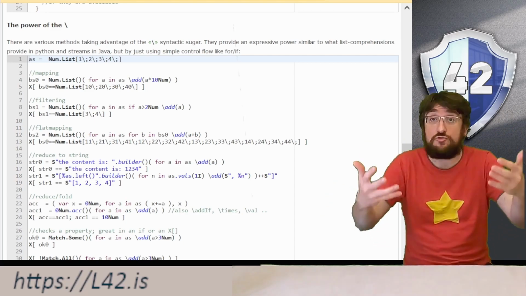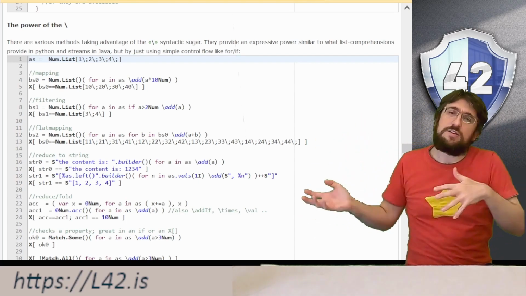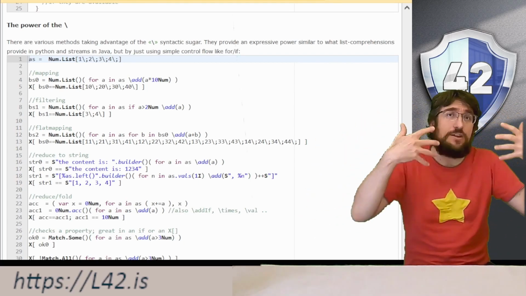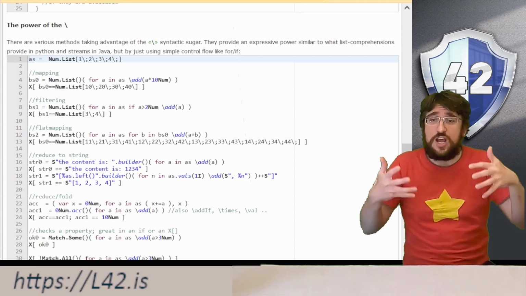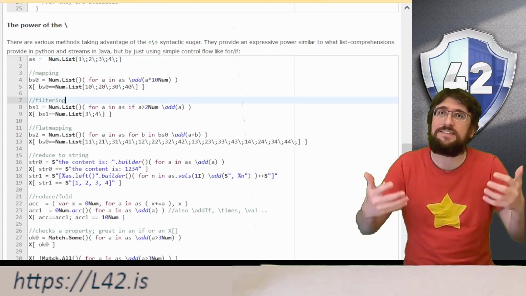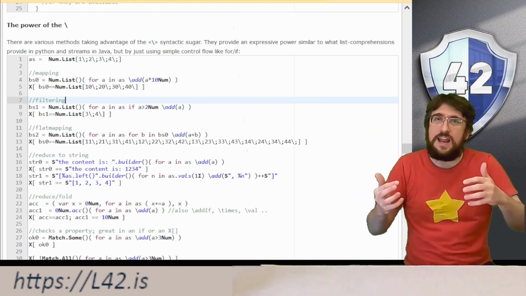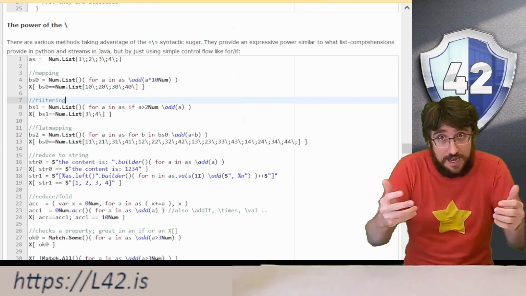So instead of using streams and lambdas, we can create a new list that is obtained by iterating over other collections just by using this method. So we have seen how we do a map. Let's see how we do a filter. That is, we want to iterate on a collection and select only a part of the elements.